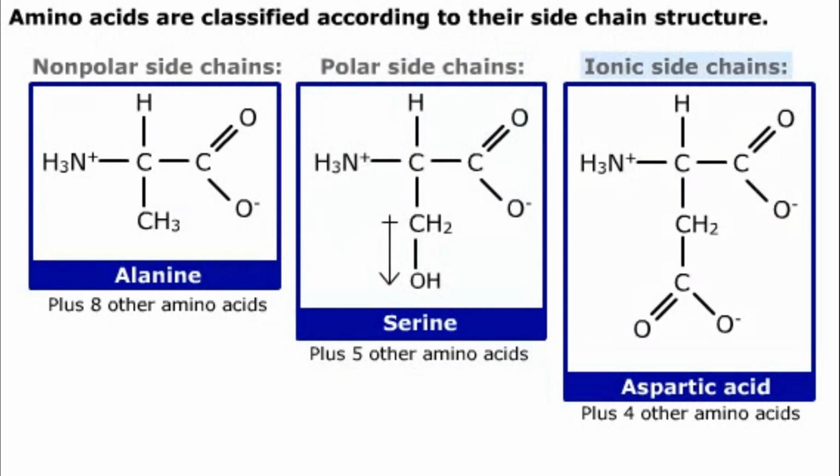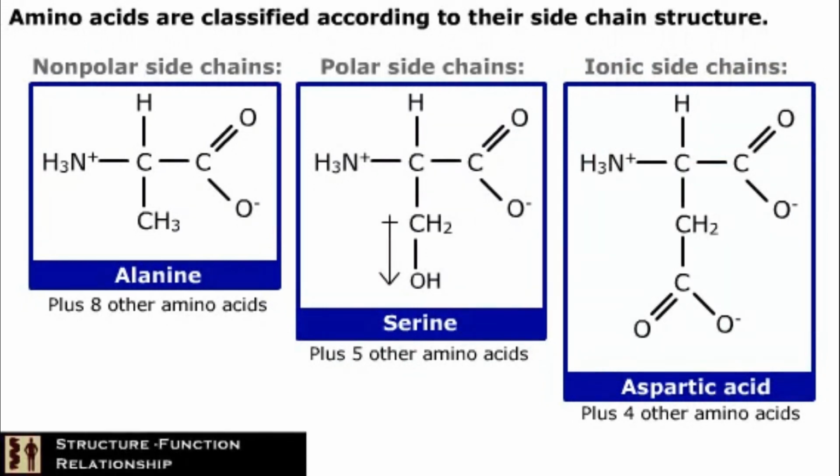Finally, some amino acids have ionic side chains. If one of the hydrogen atoms on alanine's side chain is replaced by a carboxylic acid group, we get aspartic acid. The names and structures of all 20 amino acids are presented on the reference sheet that accompanies this activity. The structure of an amino acid side chain influences its physical properties, but it also determines its chemical reactivity.